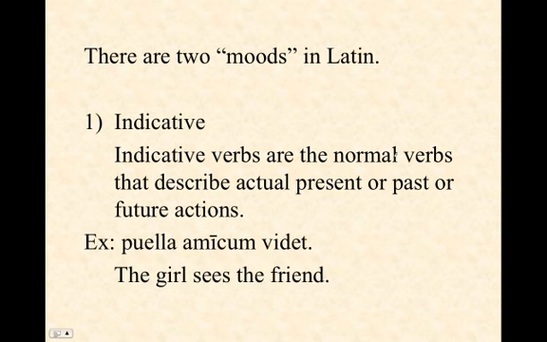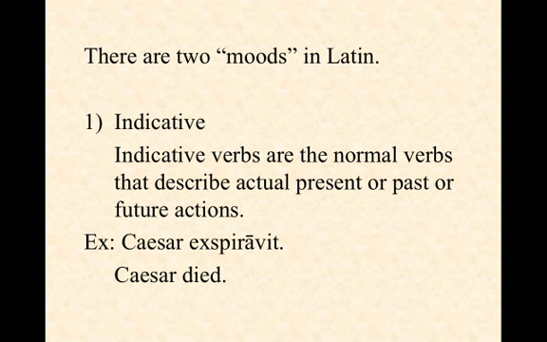Here's an example. Puella amicum videt. The girl sees the friend. This verb is indicative. It is reporting something that is actually happening. Here's a past tense example. Caesar expiravit. Caesar died. Now, even if this were a lie, if someone told us that Caesar died but he had not, it's still indicative because it's being reported as an actual event.